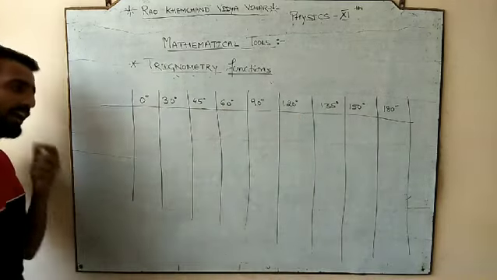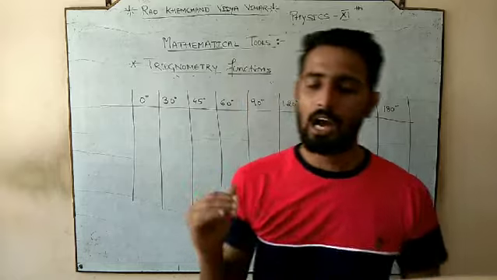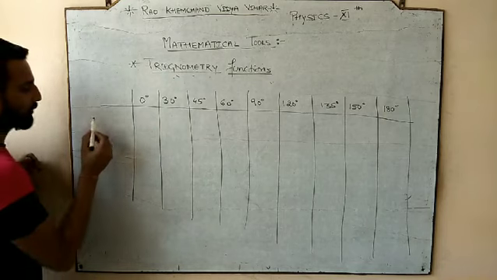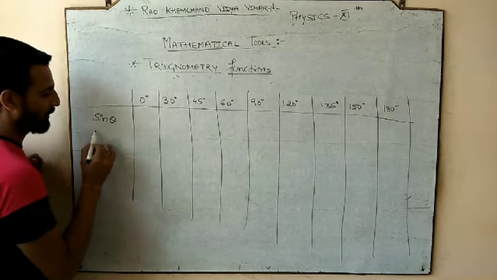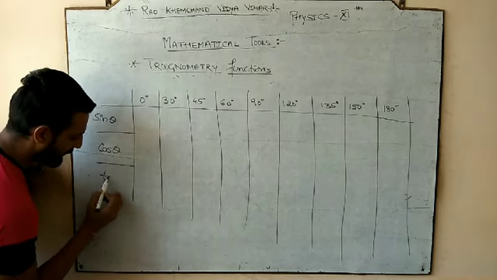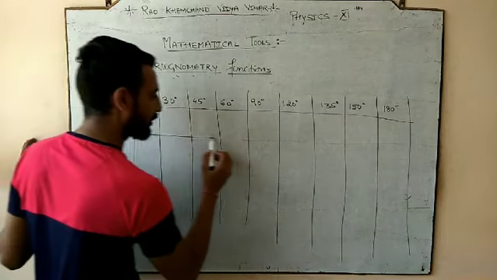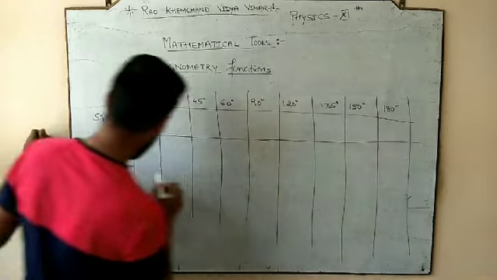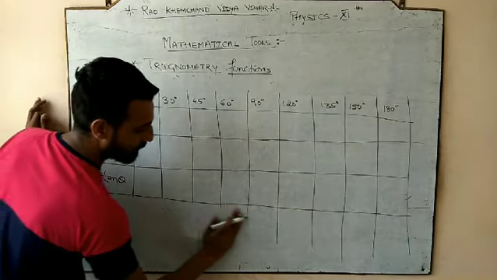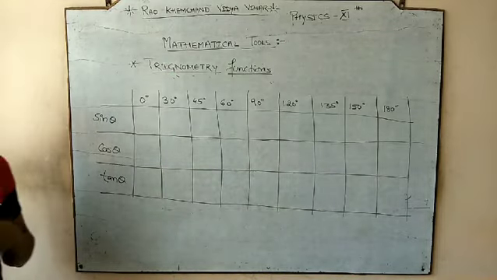Here I always suggest that we should know all the trigonometry function values up to 180 degree. Here we are going to study our three main trigonometry functions: sine, cos and tan. The remaining three we can calculate just by taking the reciprocals of their respective values. So here I am writing only the three trigonometry functions, all the way from 0 degree to 180 degree.